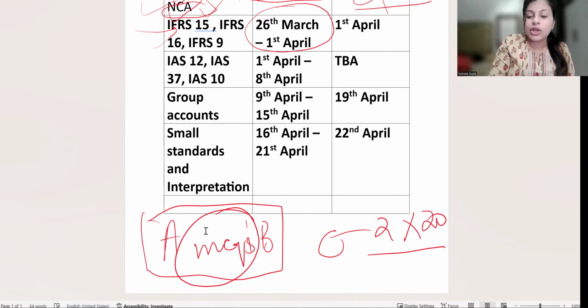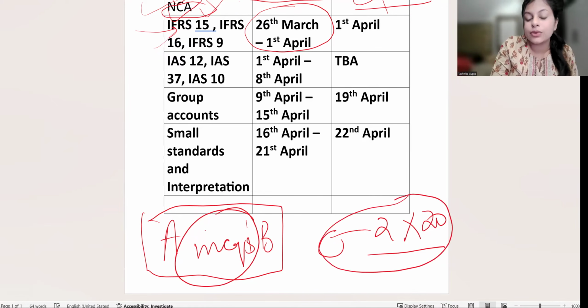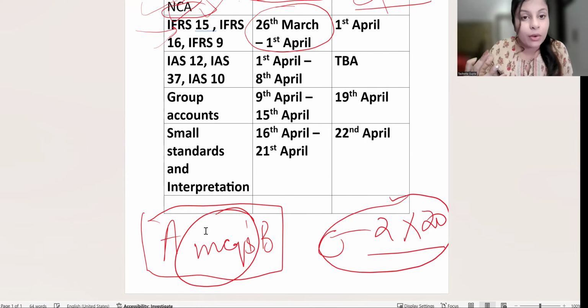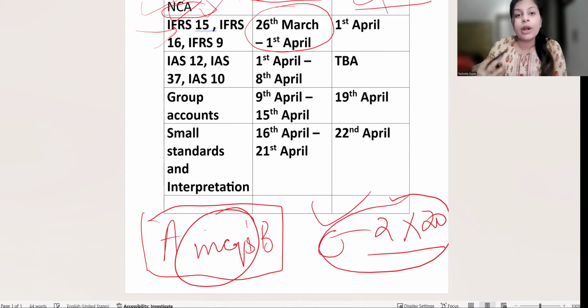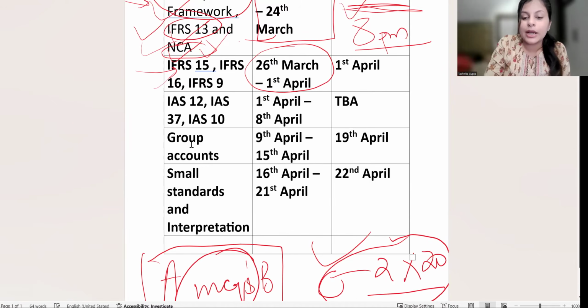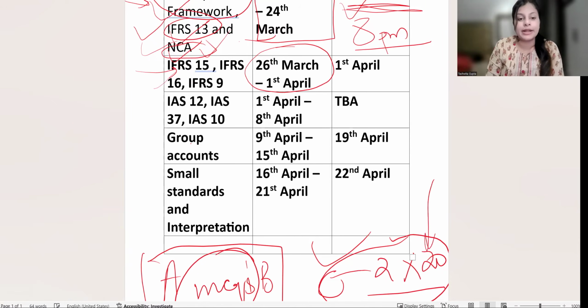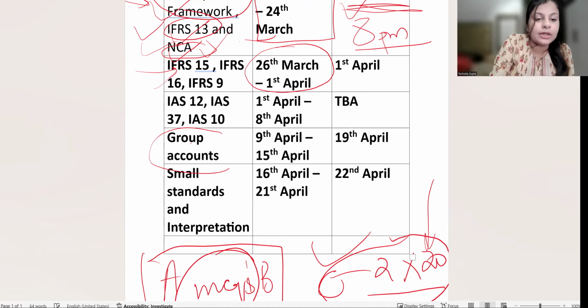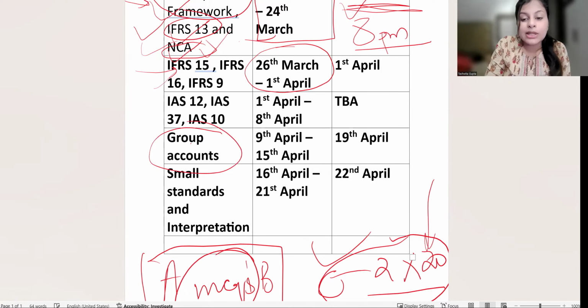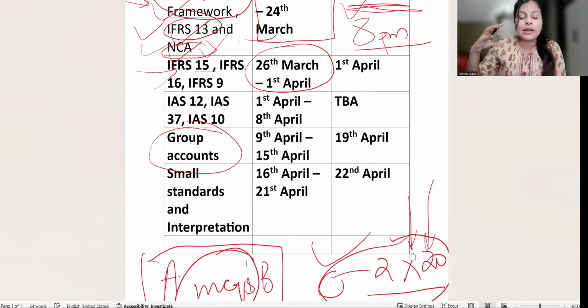So this is something which I've already given a lot of recordings to you. I'll take you through the portal and tell you where you will find the recordings. So this is already there with you. And I will be doing more and more questions. For example, once I'm done with single entity concepts, then I'll do a 20 marker question of single entity. Once I'm done with group accounts, I'll do a group accounts section C question. So this is how the exam is structured.